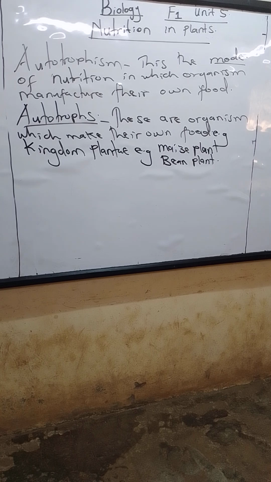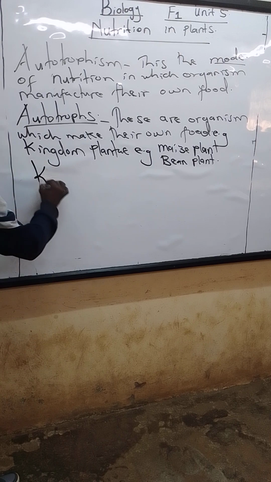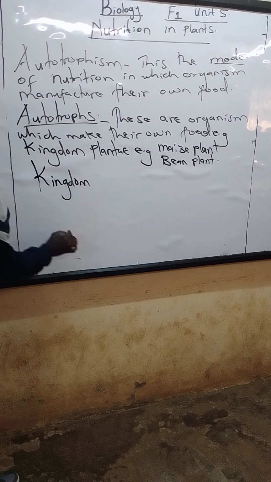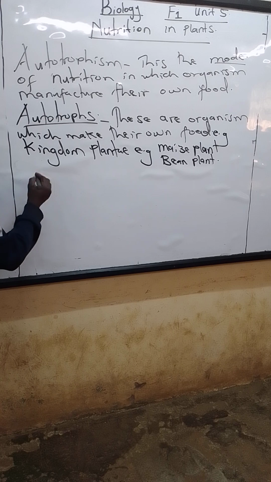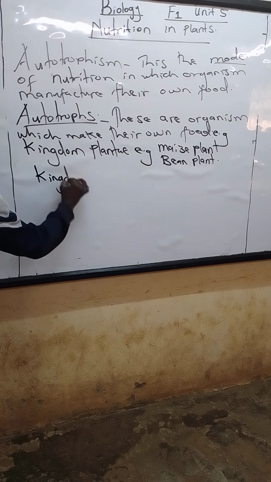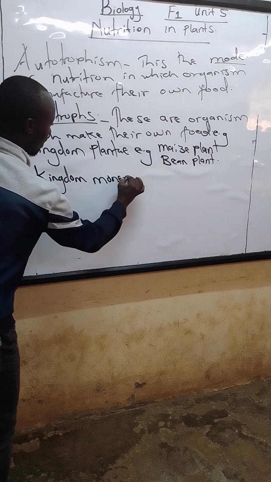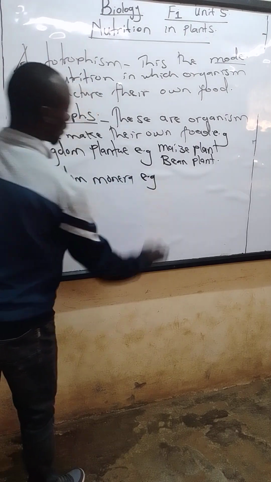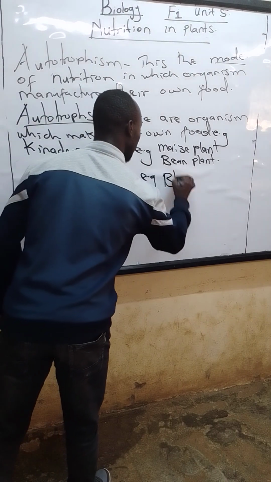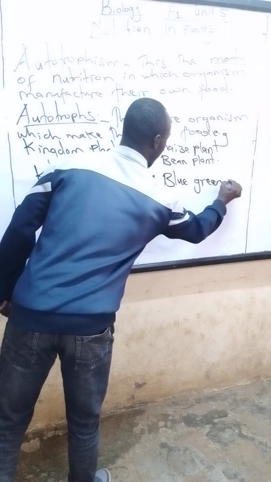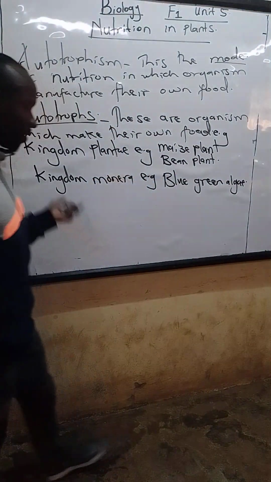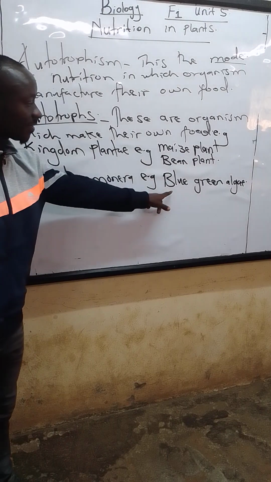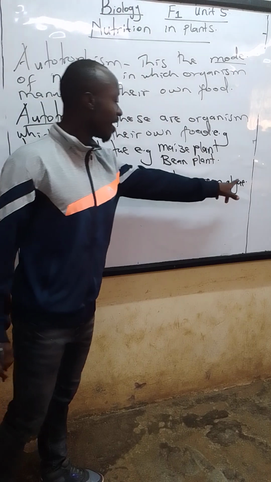Another kingdom that can be able to make their own food, though not exactly like the plants, we have kingdom Monera. So examples of members of kingdom Monera, we can have blue-green algae. Though you can see the word algae, and we know algae usually belongs to kingdom Protoctista, this is a type of bacteria usually called blue-green algae.